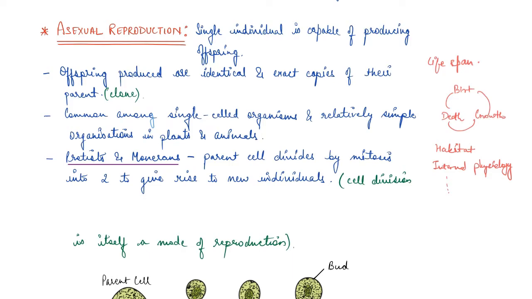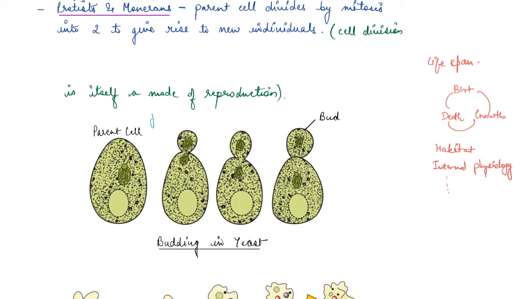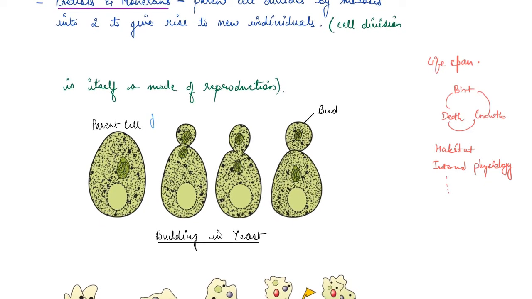So we can see that in the form of a diagram as well. So here we have a parent cell, right? So this is the parent cell, and then you can see that this is the nucleus, and the nucleus divides into two first, and then there is a notch formed, and the cytoplasm as well divides into two, and this forms a bud.